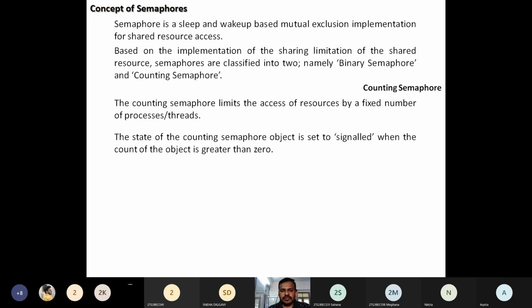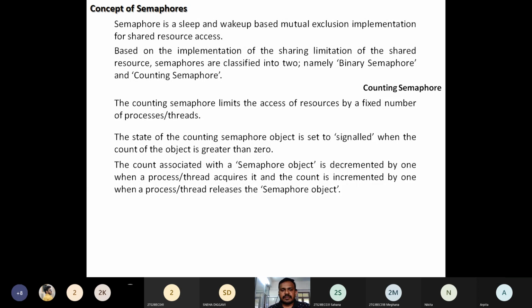So if we observe that object, if we want to know what is the value in that semaphore object, if it is returned signaled. Signaled means what? Yes, the count is available. The count of the object is greater than 0. Greater than 0 is nothing but what? Yes, the shared resources are available for access by that particular process. Greater than 0 means yes, resources are available for access. That's it. The count associated with the semaphore object is decremented by 1 and a process or a thread acquires it.